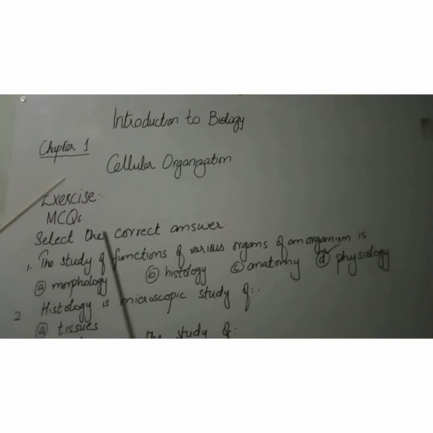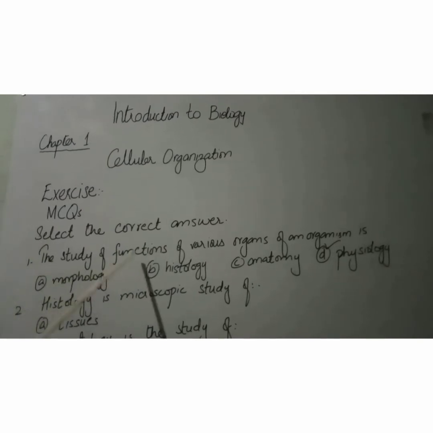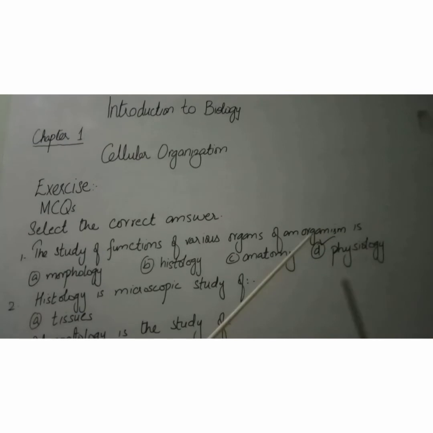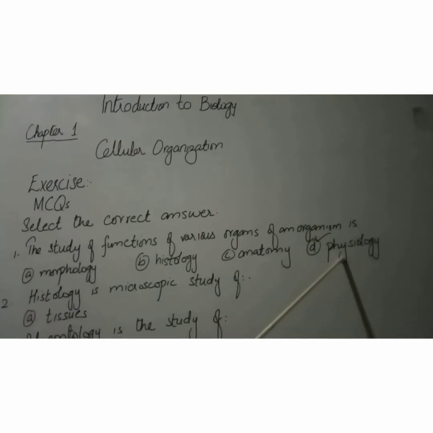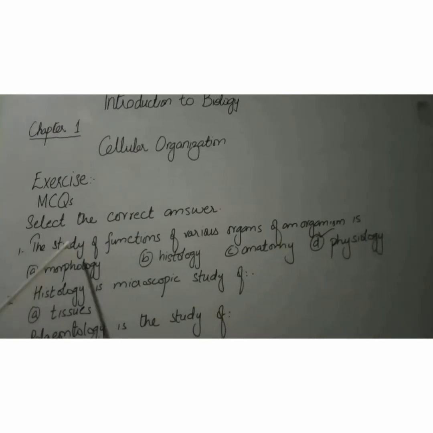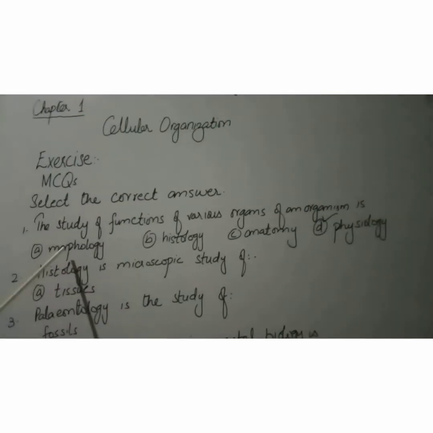Okay students, now we are going to discuss the exercise, the MCQs. Select the correct answer. The study of functions of various organs of an organism is called physiology. Various options are given, students. So out of these four, the correct answer is physiology.